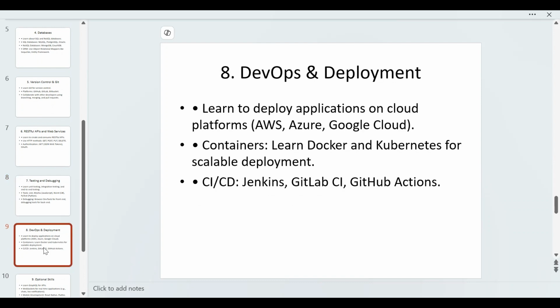Next, we have DevOps and deployment. After testing, you have to deploy somewhere before final production. You have a UAT environment where your testing team will do dummy testing. So you have to learn where to deploy and what the deployment process is. Learn to deploy applications on cloud platforms like Azure, AWS or Google Cloud. Learn Docker and Kubernetes for containers and scalable deployment. Use CI/CD pipelines with the help of Jenkins, GitLab CI, GitHub Actions and the like.